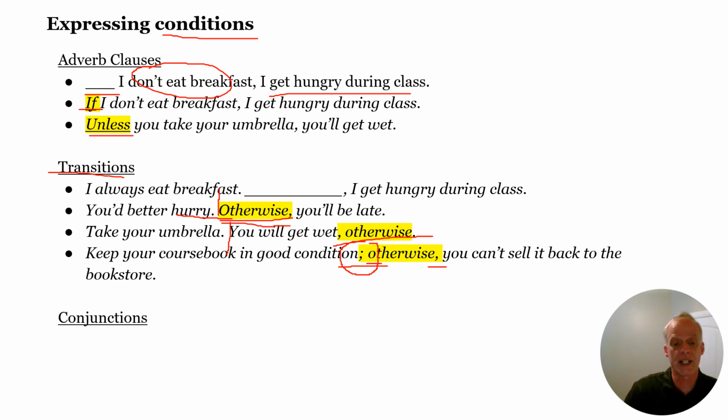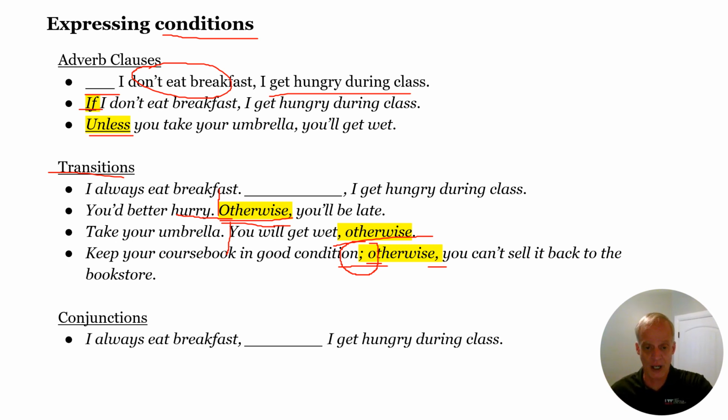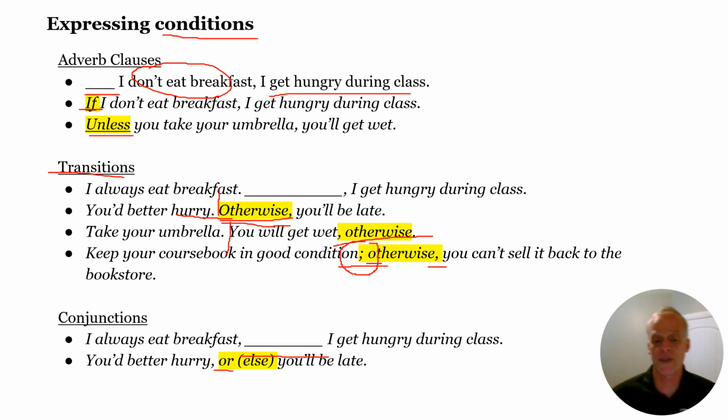And for the conjunctions, remember that's the fanboys. Like and, but, yet, so, that's the ones we've had. The other very common one that I hope comes to your mind, I always eat breakfast, comma, I get hungry during class. That would be the O of the fanboys. Or, I always eat breakfast, comma, or I get hungry during the class, right?